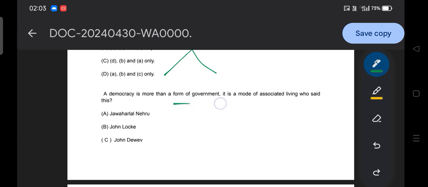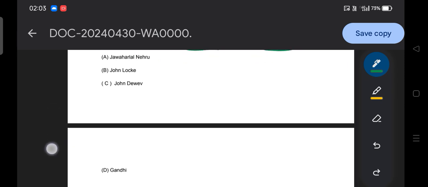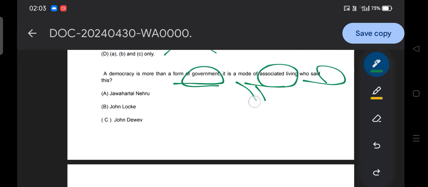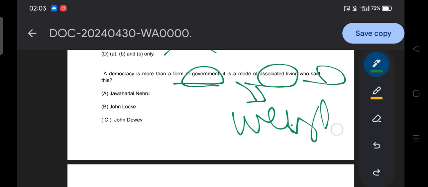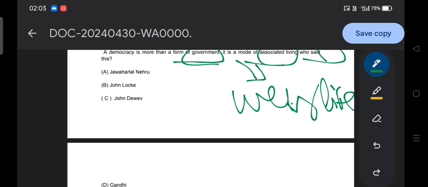Democracy is more than a form of government, it is a mode of associated living. Who said this? Jawaharlal Nehru, John Locke, John Dewey, or Gandhi? So what does this statement present? Democracy is not a form of government, but it is a way of life, how people should live. What should be the right approach for people to live? Who said this statement? So the answer is option C, John Dewey.